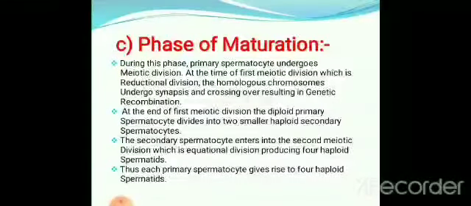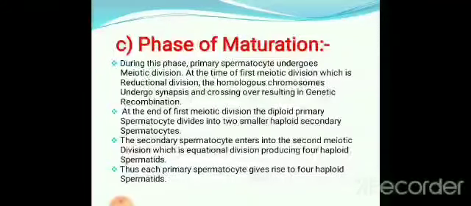In the first phase, the multiplication phase, the primordial germ cells go on dividing repeatedly by mitosis. But here in the phase of maturation, there is no mitotic division taking place; instead, meiotic division is taking place. Here the primary spermatocyte undergoes meiotic division.